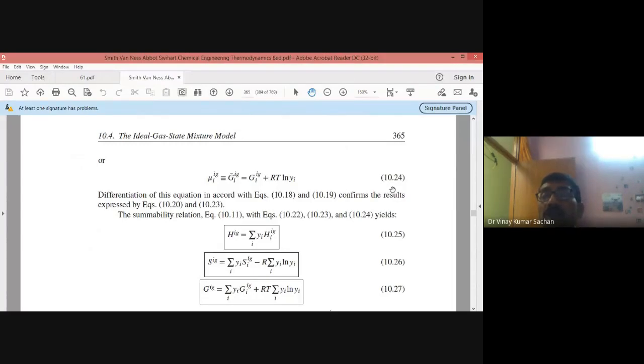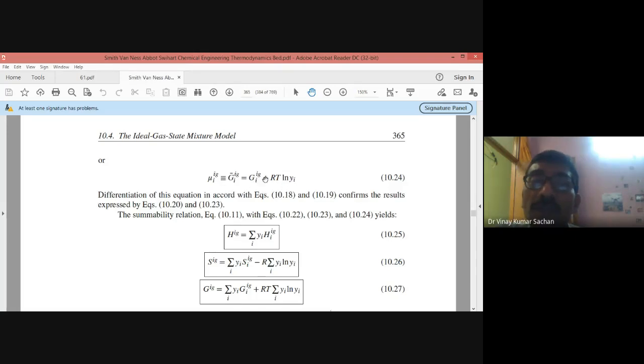The relation 10.24. Okay, so you note somewhere equation 10.24 of your 8th edition. Whatever edition is available with you, just consult. But this expression is very important. What it relates is that the partial molar Gibbs energy of a component in an ideal gas mixture is equal to the Gibbs energy of that component in pure state plus RT ln yi. This relation has been derived.